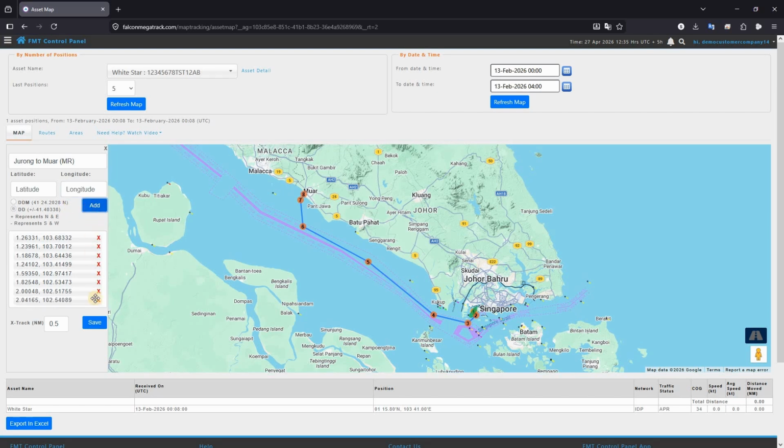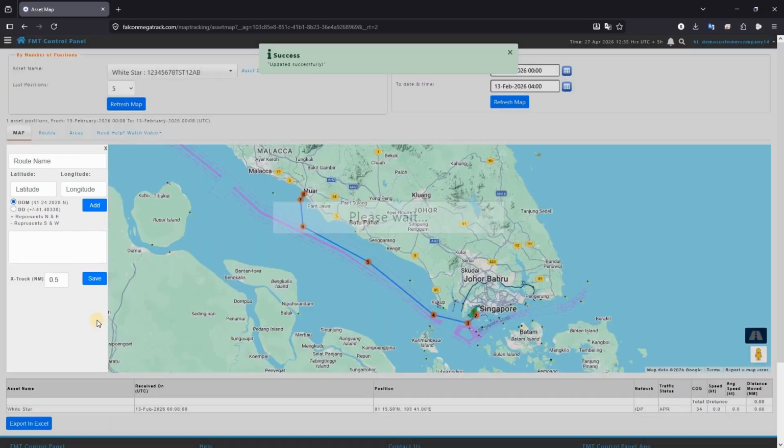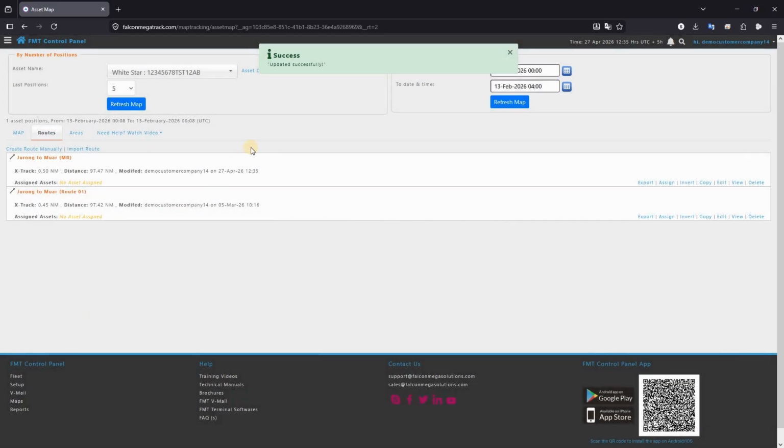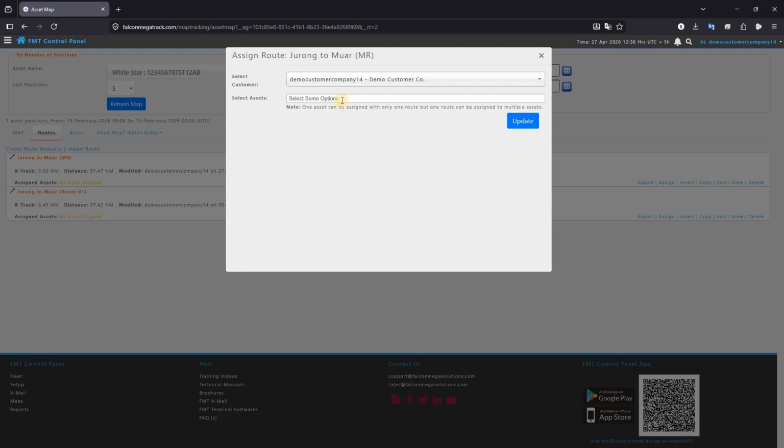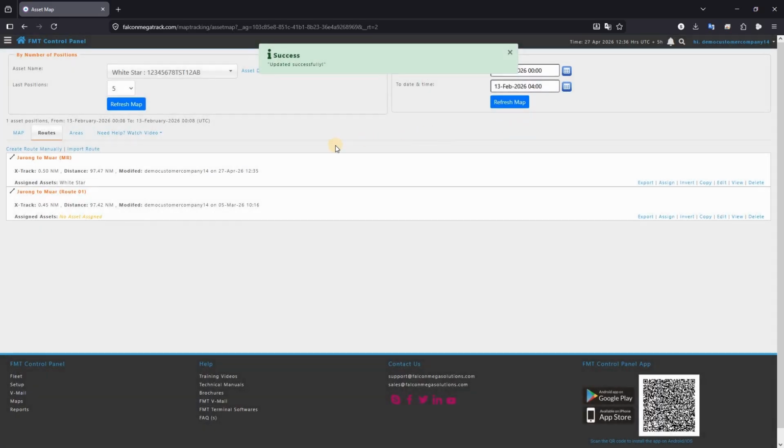After adding all coordinates, click on Save. The route has been created successfully. The asset is not assigned yet. Click on Assign, select the asset, and click on Update. The asset has been assigned successfully.